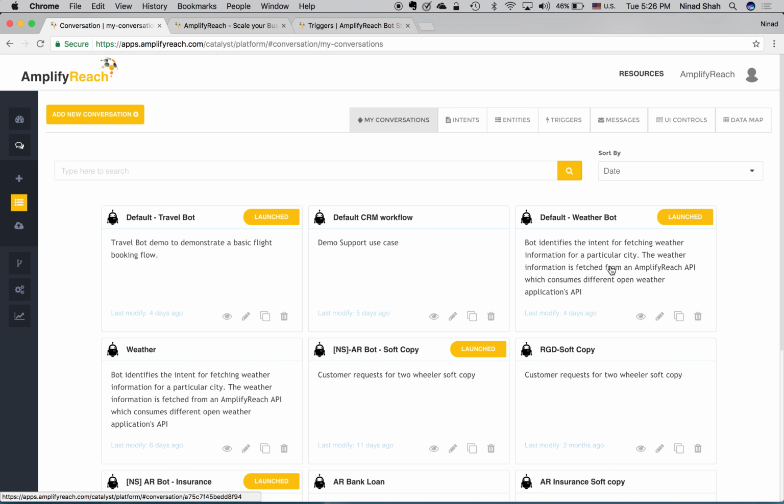Hello everyone. Today we're going to look at WeatherBot. This bot is able to understand statements like how is the weather in Austin.